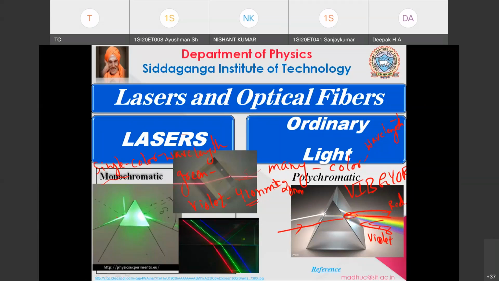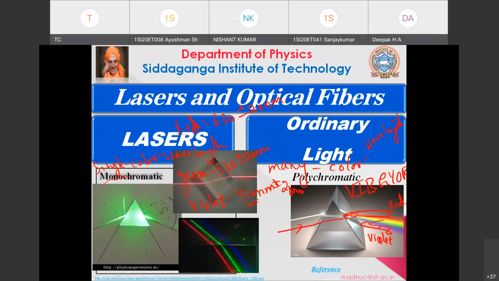In the same way, if I take green light, it will be 530 plus or minus 20 nanometer. And red light will have a wavelength of 630 plus or minus 20 nanometer. So this will be almost constant. If you take red light, whether it is 50 watt, 30 watt, 60 watt, 100 watt, doesn't matter. It will have this wavelength: 630 nanometer plus or minus 20 nanometer, green will be 530, violet will be 410.